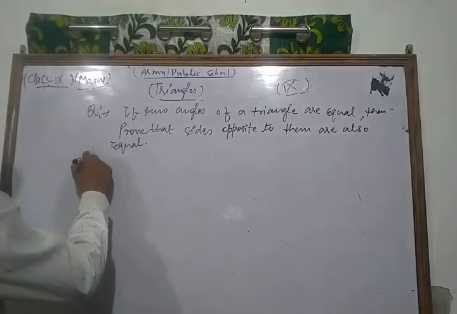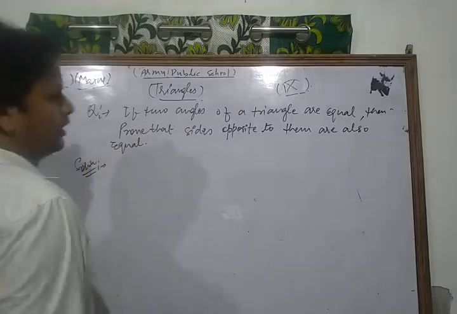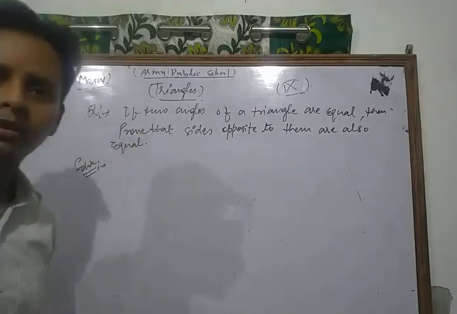Now let's see its solution. This is also a very important question of your syllabus.